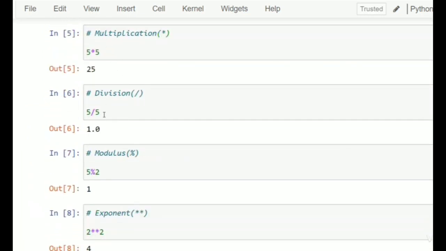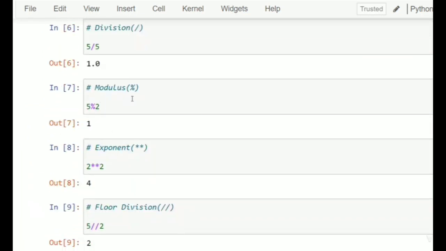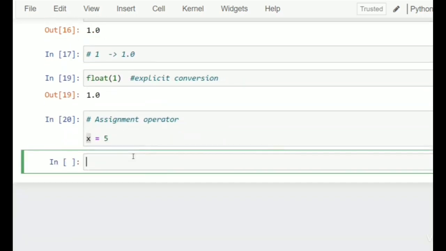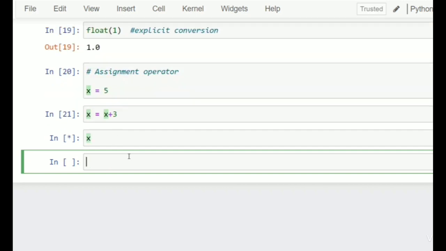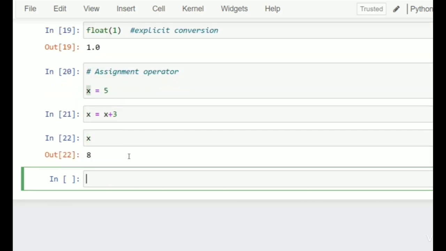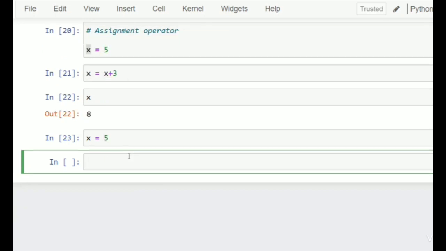You can use various shorthand techniques for this: multiplication, division, modulo, all the operators, to assign a value to the variable. For example, x is equal to x plus 3. Let's check the value of x. It is 8.